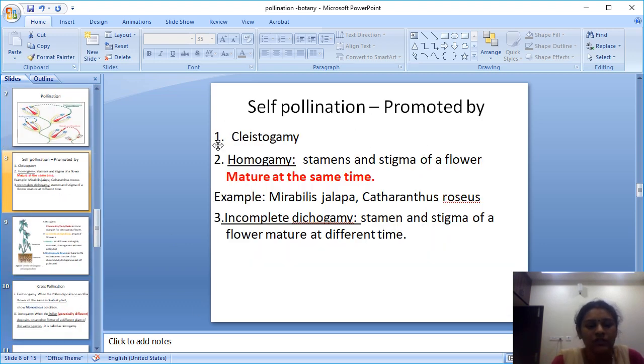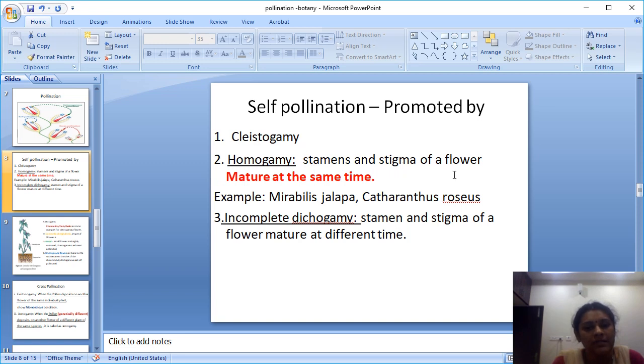Next, self-pollination. Many of the botanists say self-pollination only takes place in the bisexual flower. But it can be promoted by some other mechanisms of plants. What are those mechanisms? They are cleistogamy, homogamy, and incomplete dichogamy. The cleistogamy I'll explain to you, but before that, we'll see the homogamy.